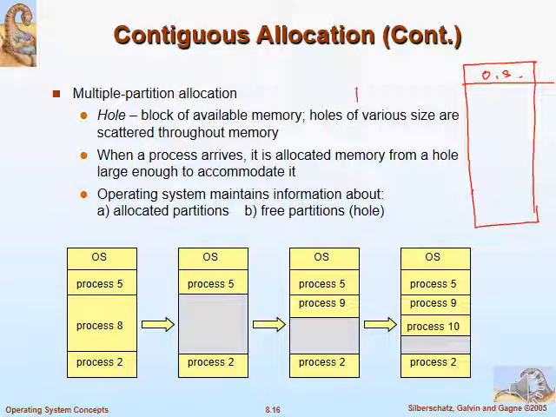A process comes with a requirement of maybe 500 KB and we are going for contiguous allocation. You allocate P1 with 500 KB. Next process comes, P2 with a requirement of 600 KB. You put it there.